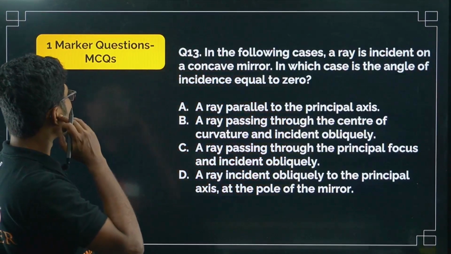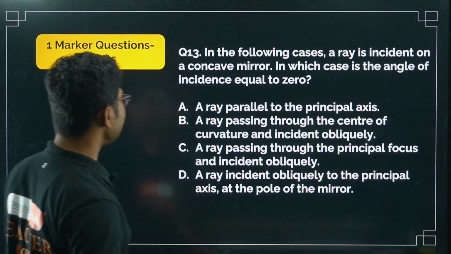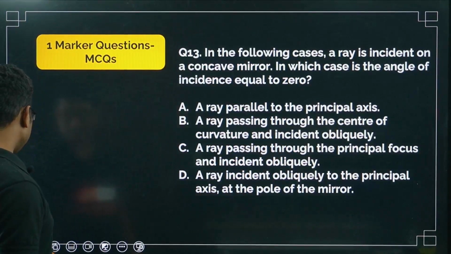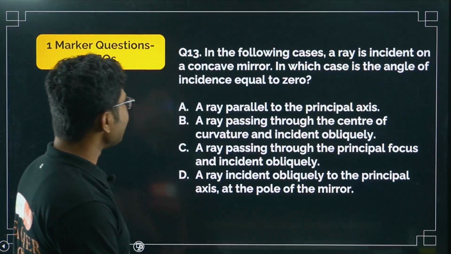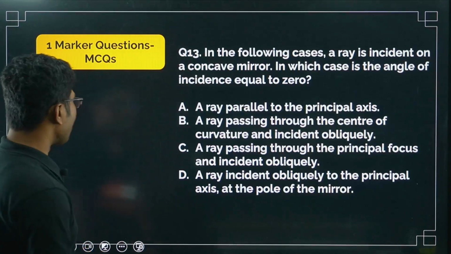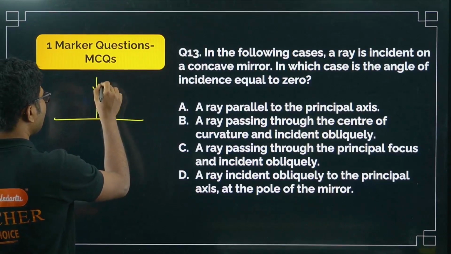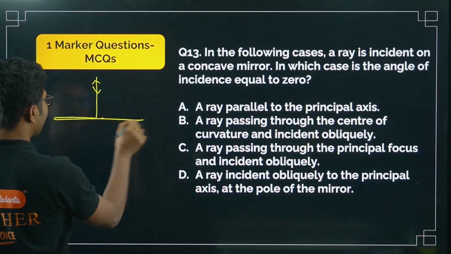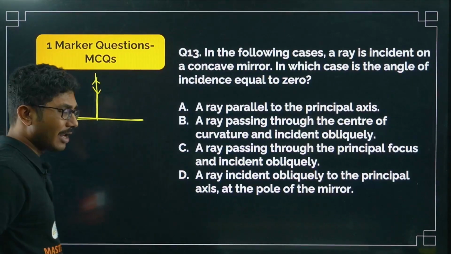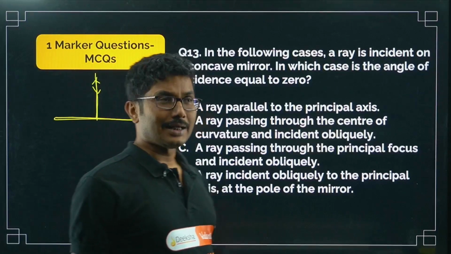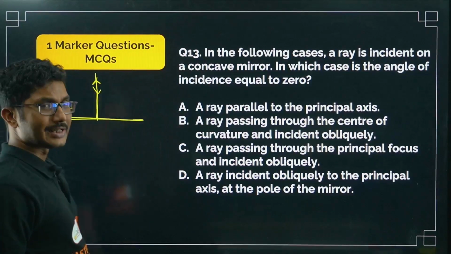First of all, 1-mark MCQs. In the following cases, a ray is incident on a concave mirror. In which case is the angle of incidence equal to 0? Angle of incidence equal to 0 means it is a normal incidence. For example, suppose this is a plane mirror. If the ray is falling along the normal, then it is a normal incidence, and we know that the angle of incidence is 0.